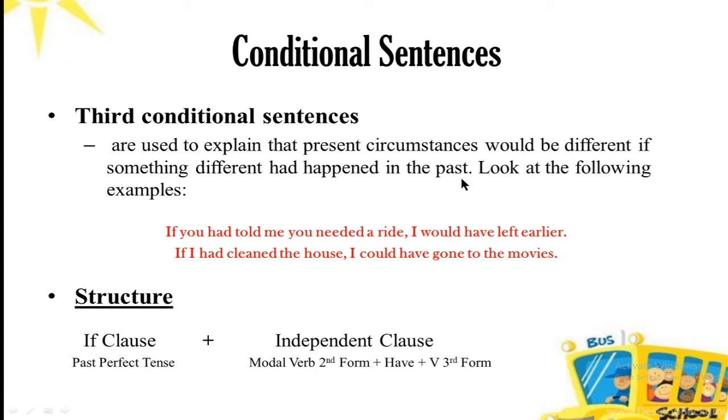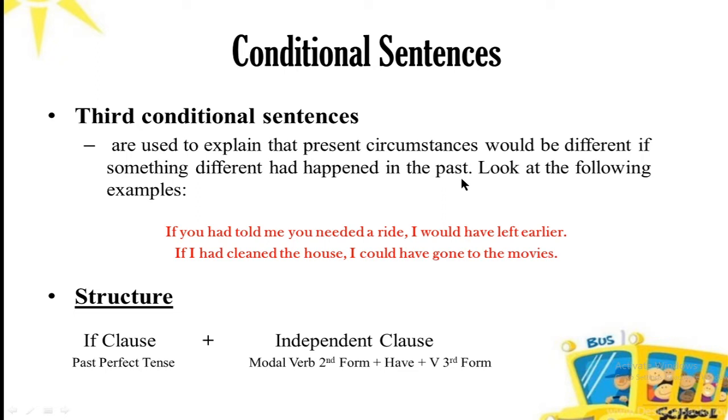For example, there are some wise students sitting on the back benches. They sometimes talk to themselves, like, if I had worked hard, I would have achieved first position in the class.